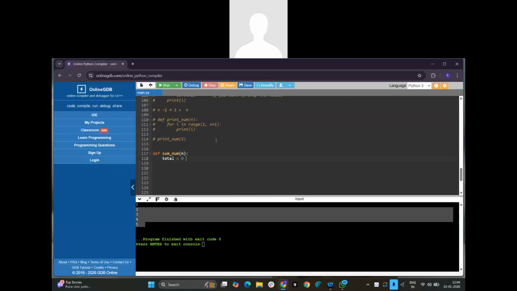That is the reason I'll take a variable. These are local variables and global variables, which will be discussed in future. For i in range of 1 comma n plus 1, then what do I need to do? Total plus equal to i.